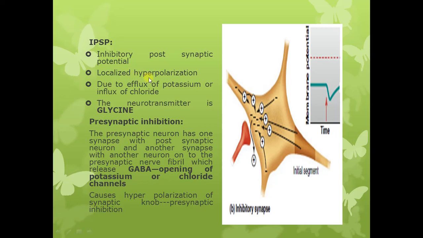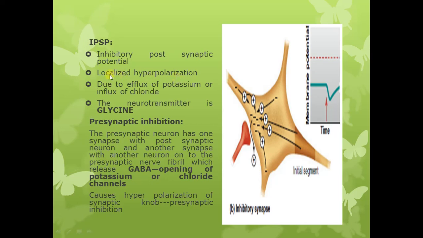So it is hyperpolarization. So inhibitory postsynaptic potential is a localized hyperpolarization. This is exactly opposite to excitatory postsynaptic potential.